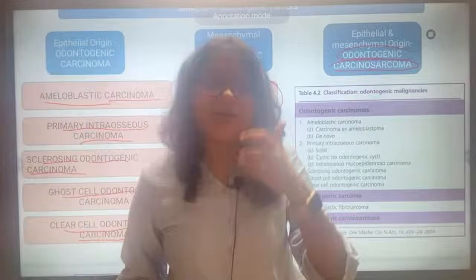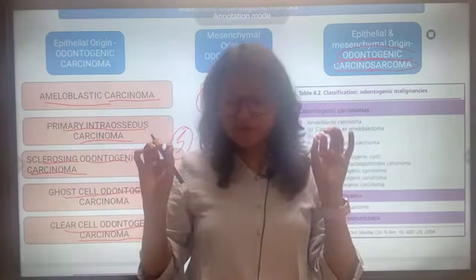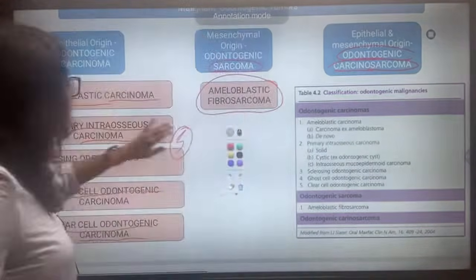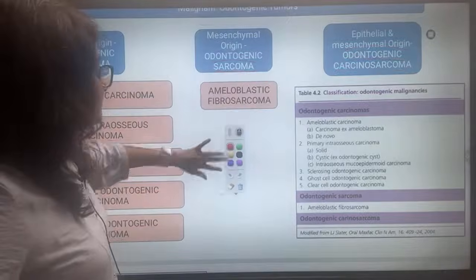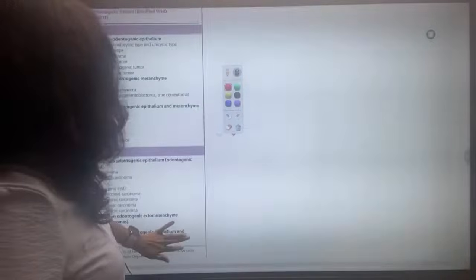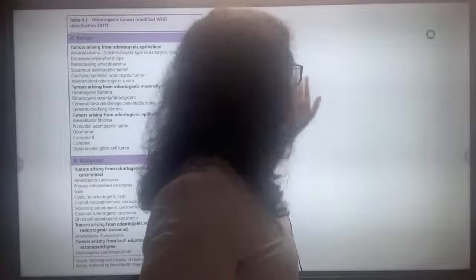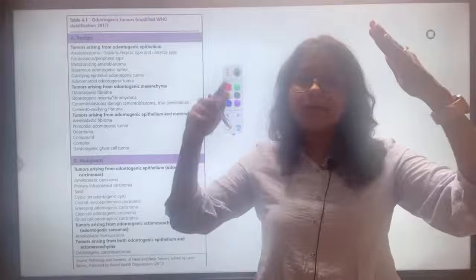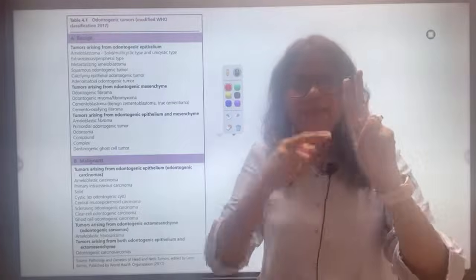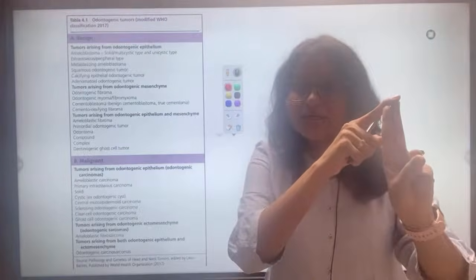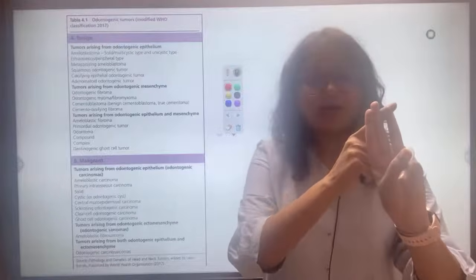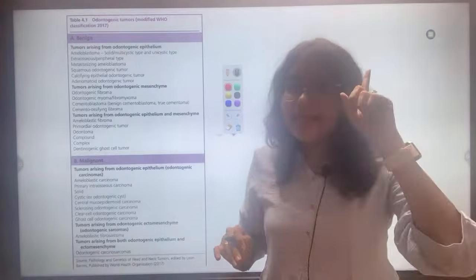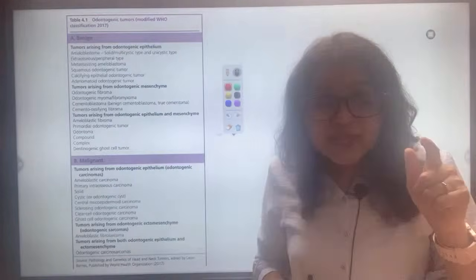Okay, fine. So, to brief, I am telling you it is one of the most commonly asked questions. There are 2 headings: benign, malignant. Benign has odontogenic epithelium, odontogenic connective tissue, and both epithelium and connective tissue, and the same headings for malignant also: epithelium, connective tissue, both, right.